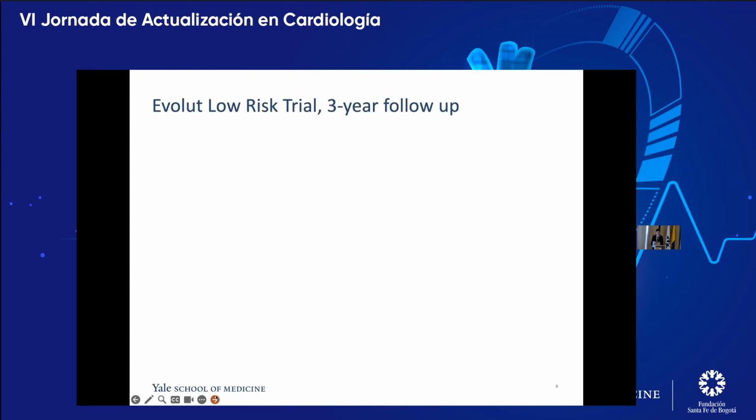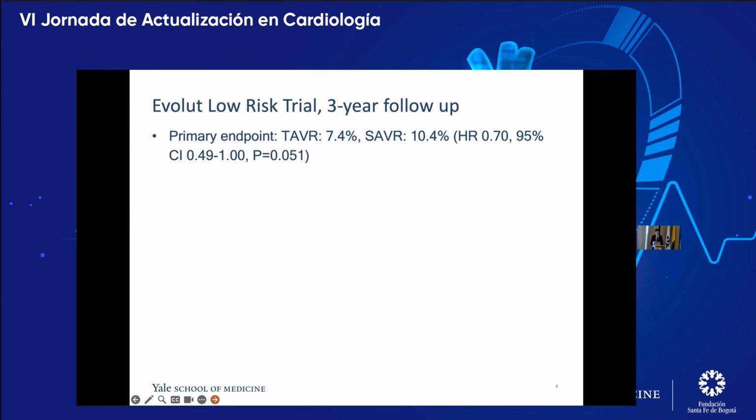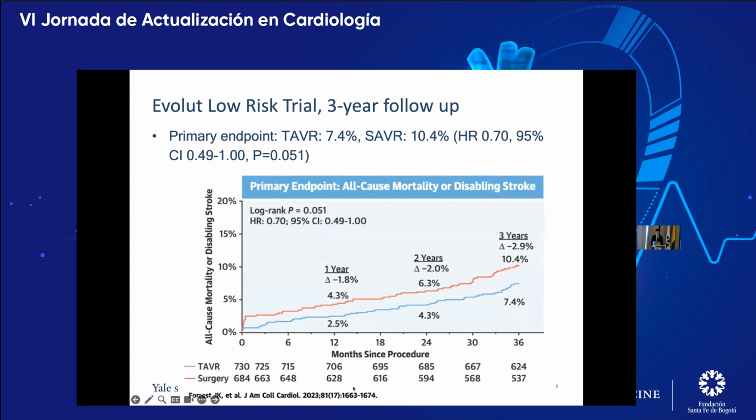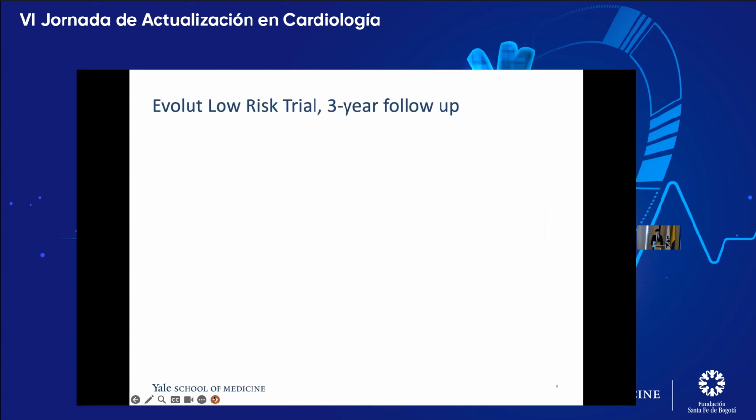Okay, and then more recently, the 3-year follow-up data have been published. And this time, the curves have diverged a little bit more. The percentage of the primary endpoint in TAVR was 7.4%, whereas with surgical aortic valve, it was 10.4%. Hazard ratio was 0.7, and we almost reached statistical significance for this endpoint, which is again all-cause mortality or disabling stroke. And so you can see here as we go past the 24-month mark to 36 months, the curves appear to diverge a little bit more.